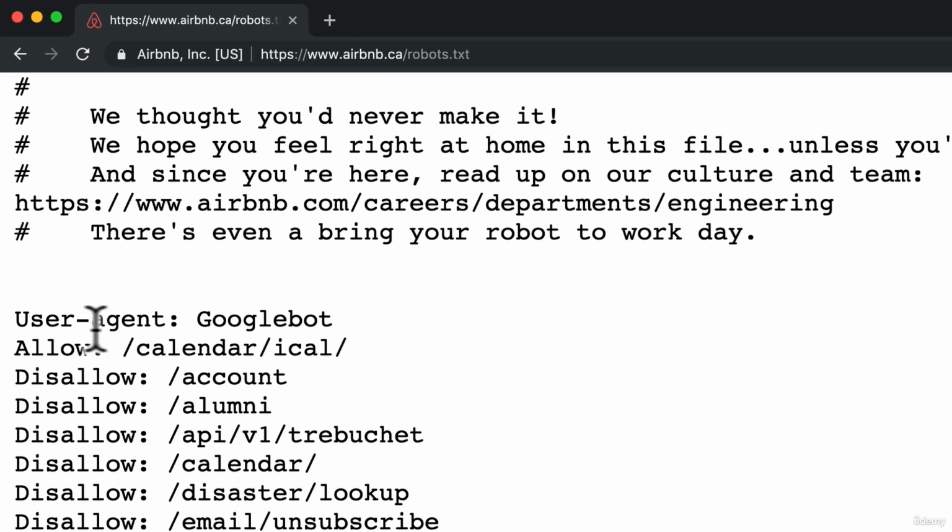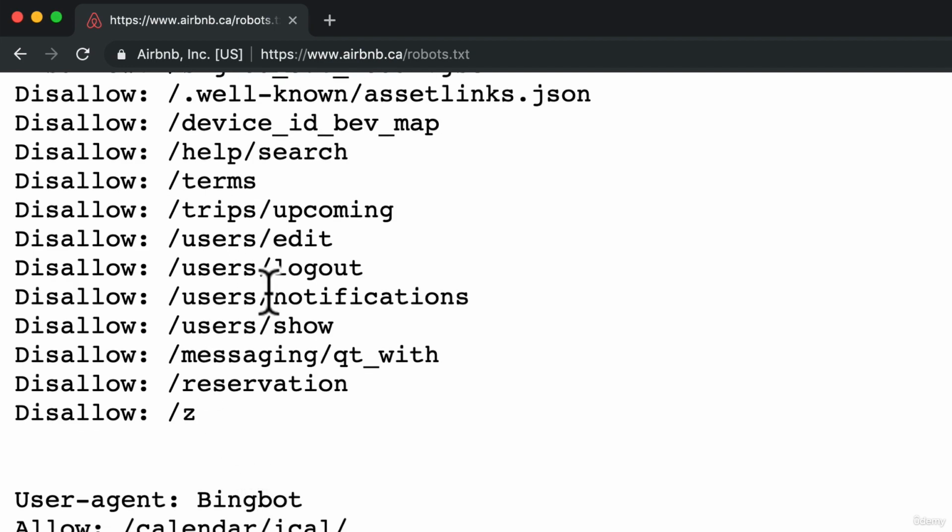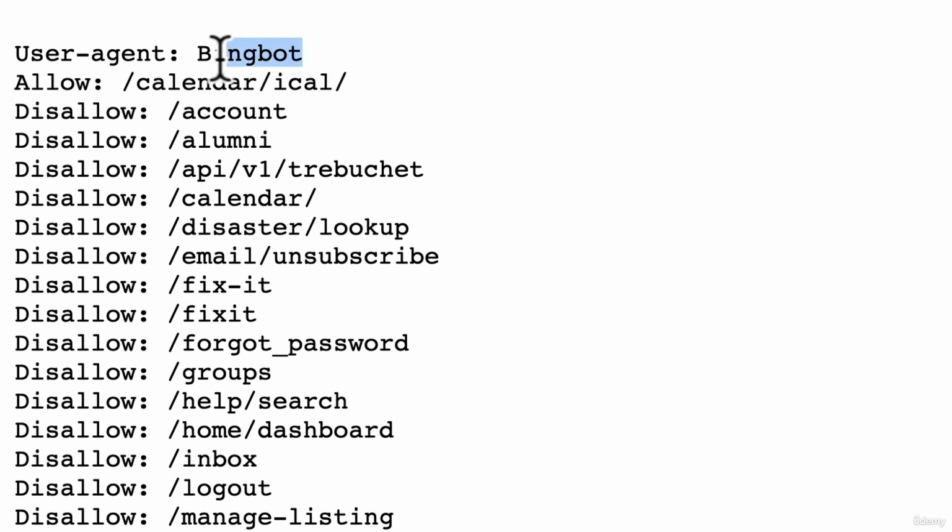For example, we look at the user agent here, which says the Googlebot. Airbnb is telling, hey, Googlebot, you're allowed to scrape this information, but we don't allow you to scrape account, alumni, calendar, and you see that there's a lot of things that's disallowed. What about Bing SearchBot?